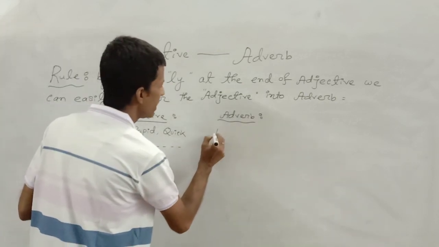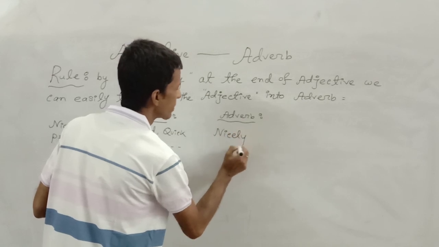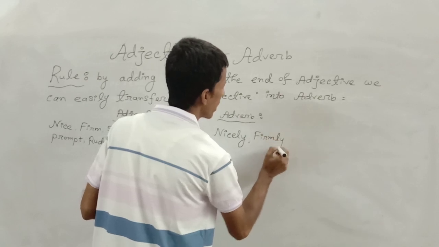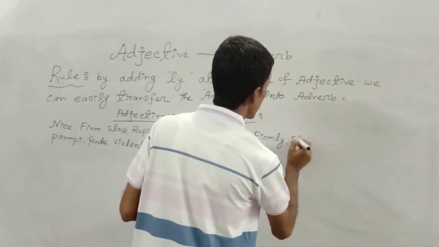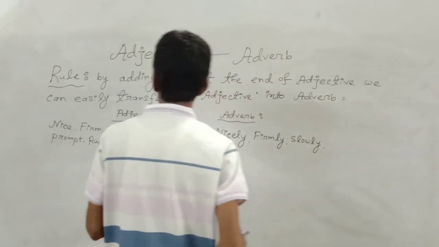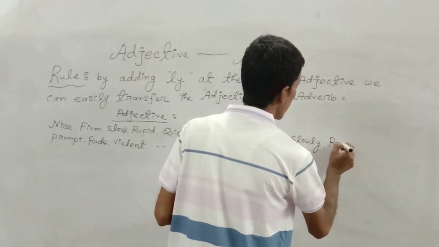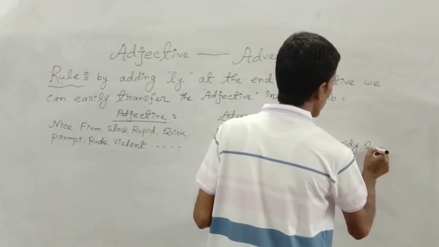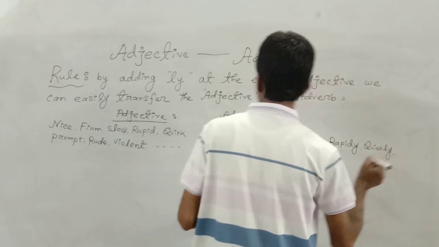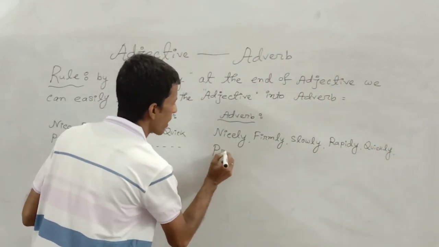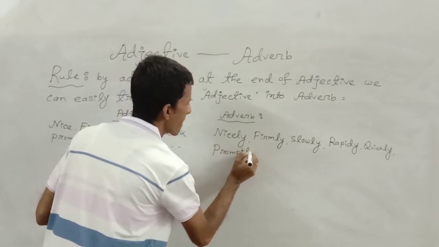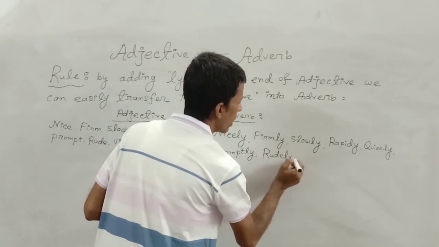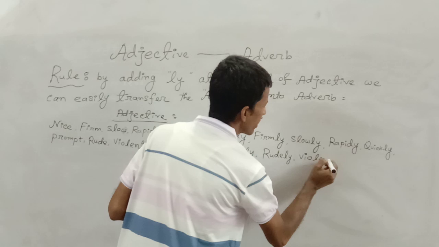Nice will have to be written in this way, nicely. Firm will have to be written in this way, firmly. Slow can be written slowly. Rapid can be written rapidly. Quick will be transferred into quickly. Prompt, promptly. Rude, rudely. Violent, violently.